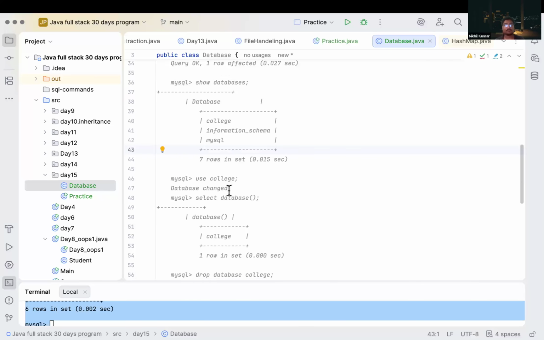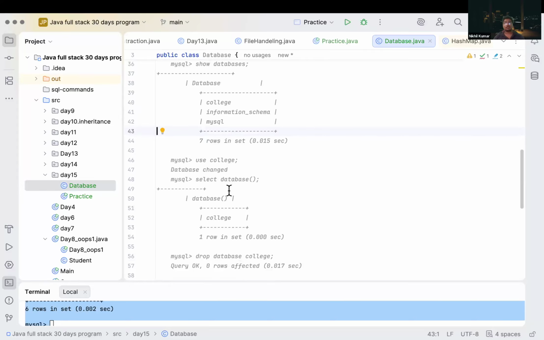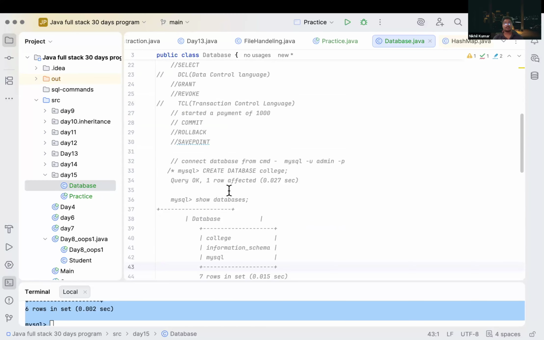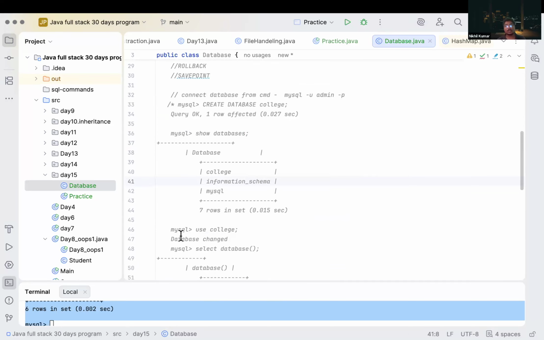Or now remove this as well. Correct. So what are the commands we have used till now? We have used show databases. Using show databases, we got our database here.